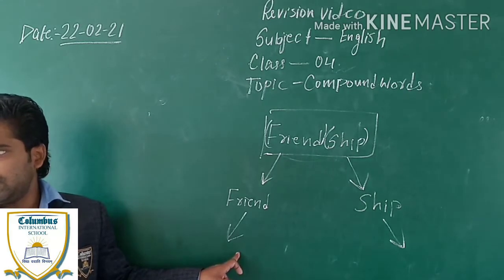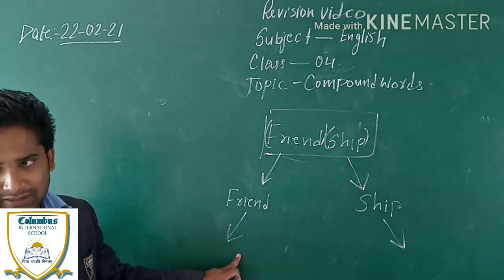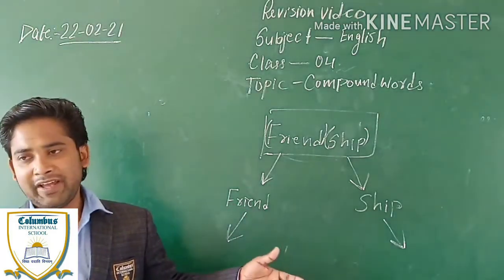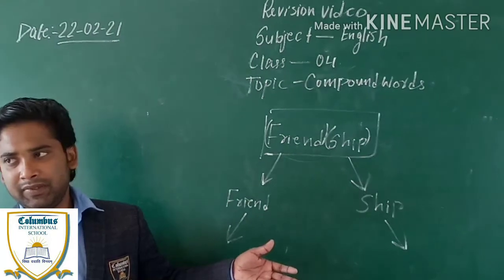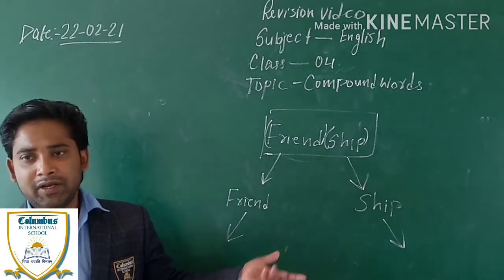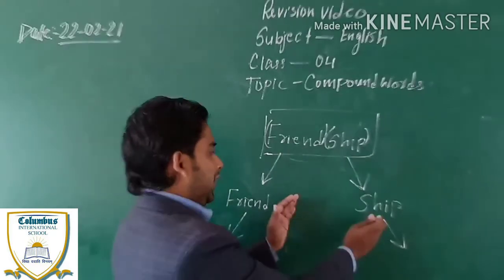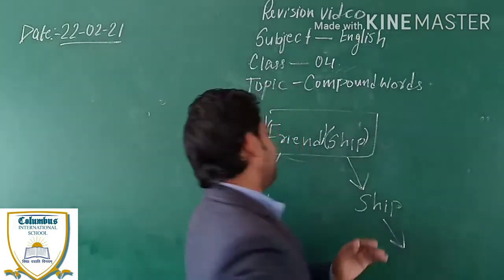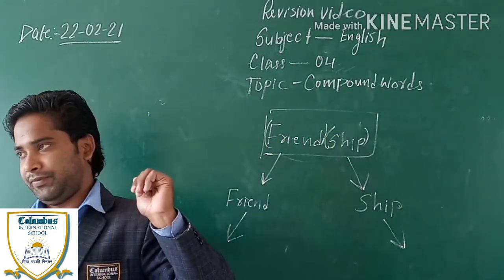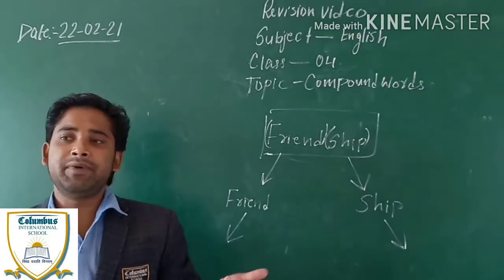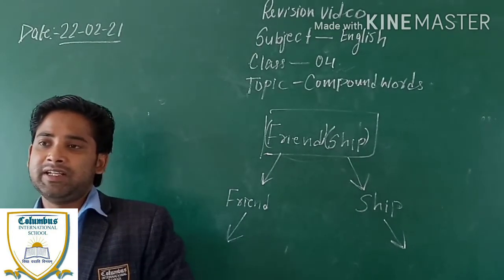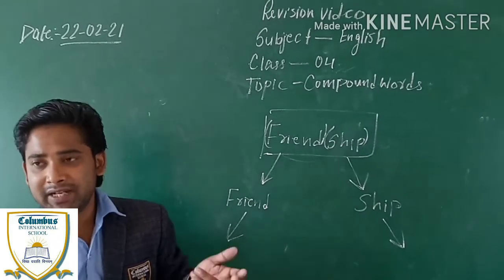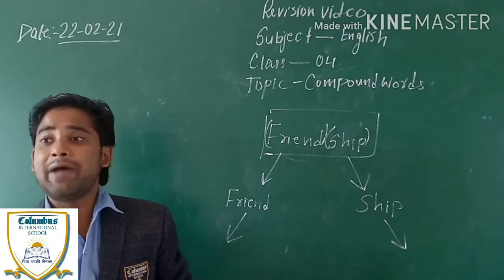Friend, as you all know, means near and dear ones, those who are close to us, and ship means a vehicle on water. Okay, ship, S-H-I-P. But as soon as we combine these two words, it forms friendship. And friendship is a noun. What type of noun? It is an abstract noun.